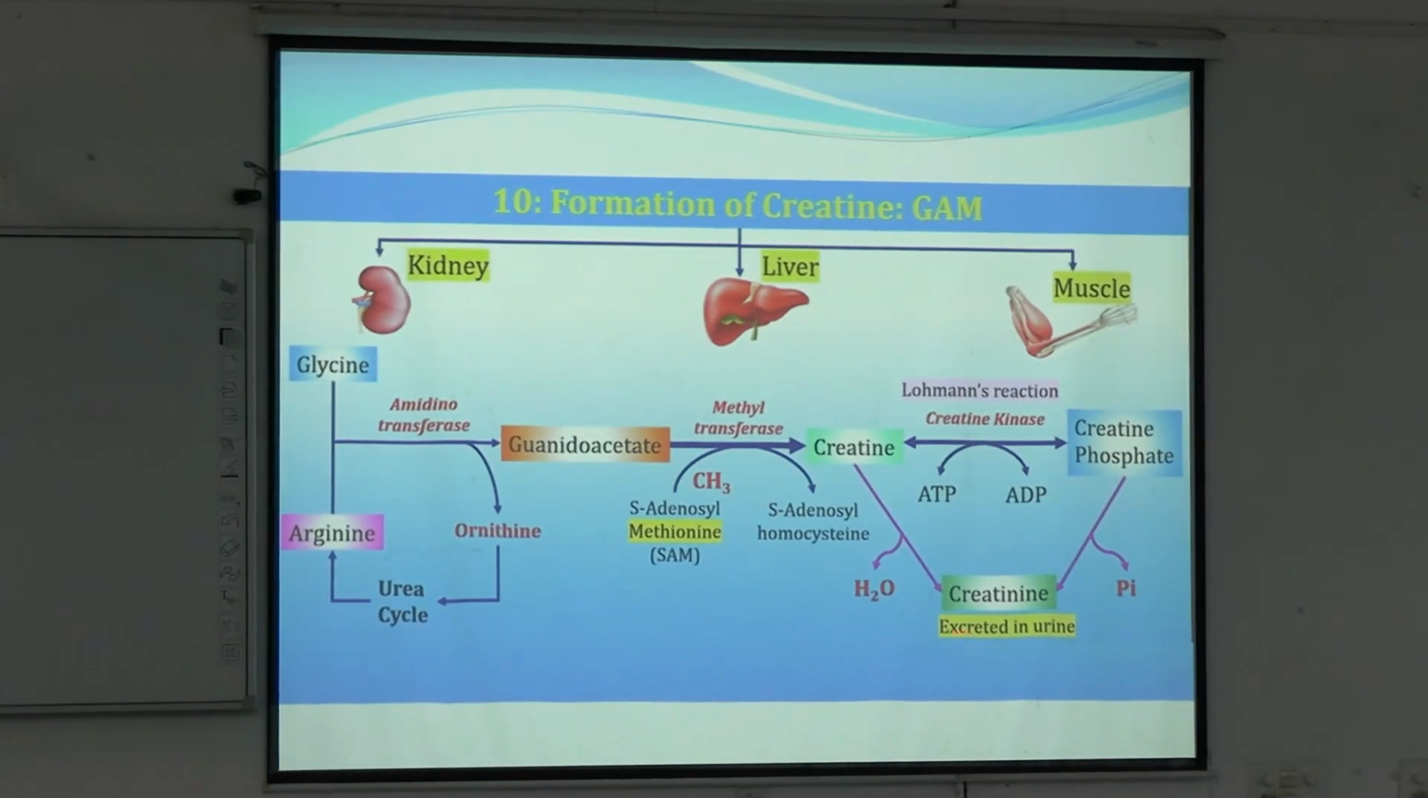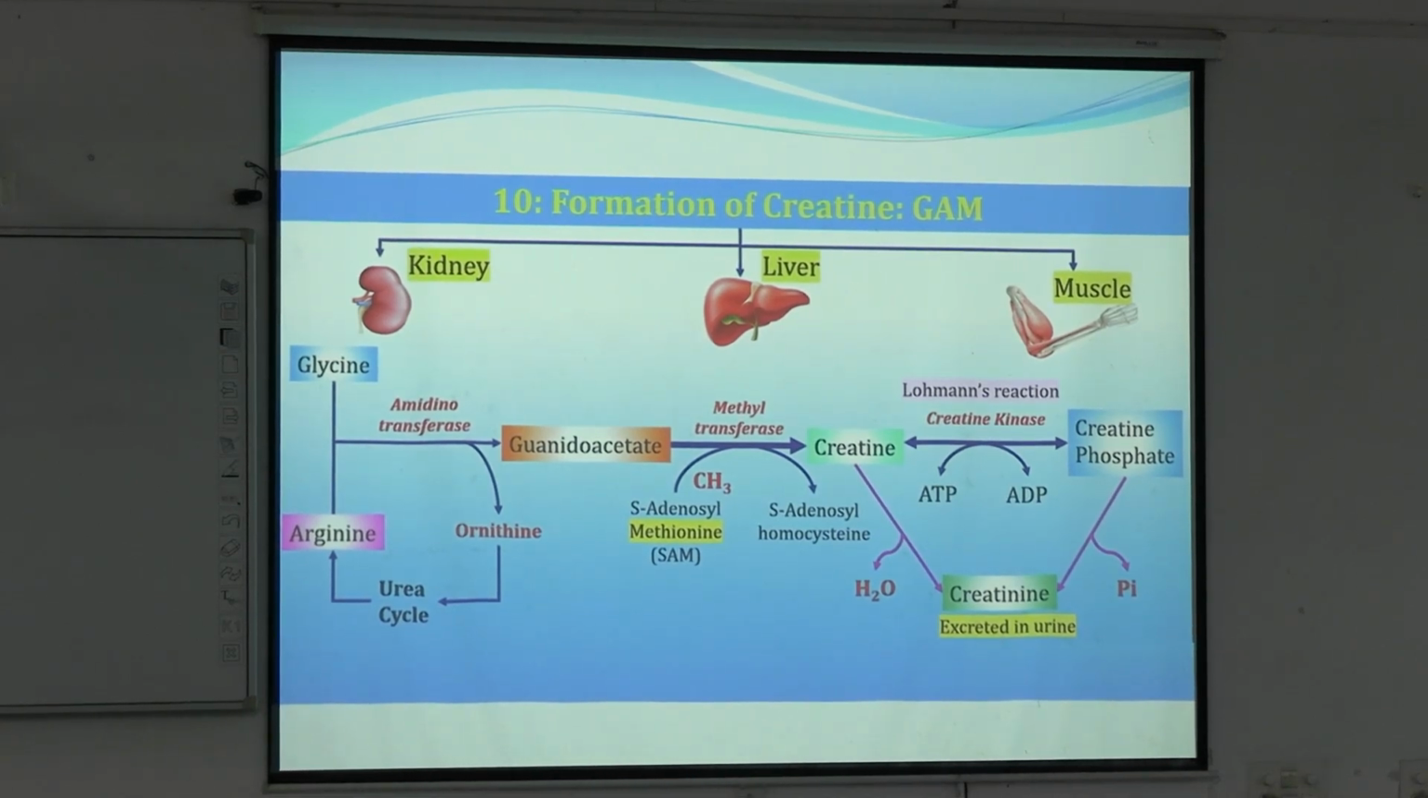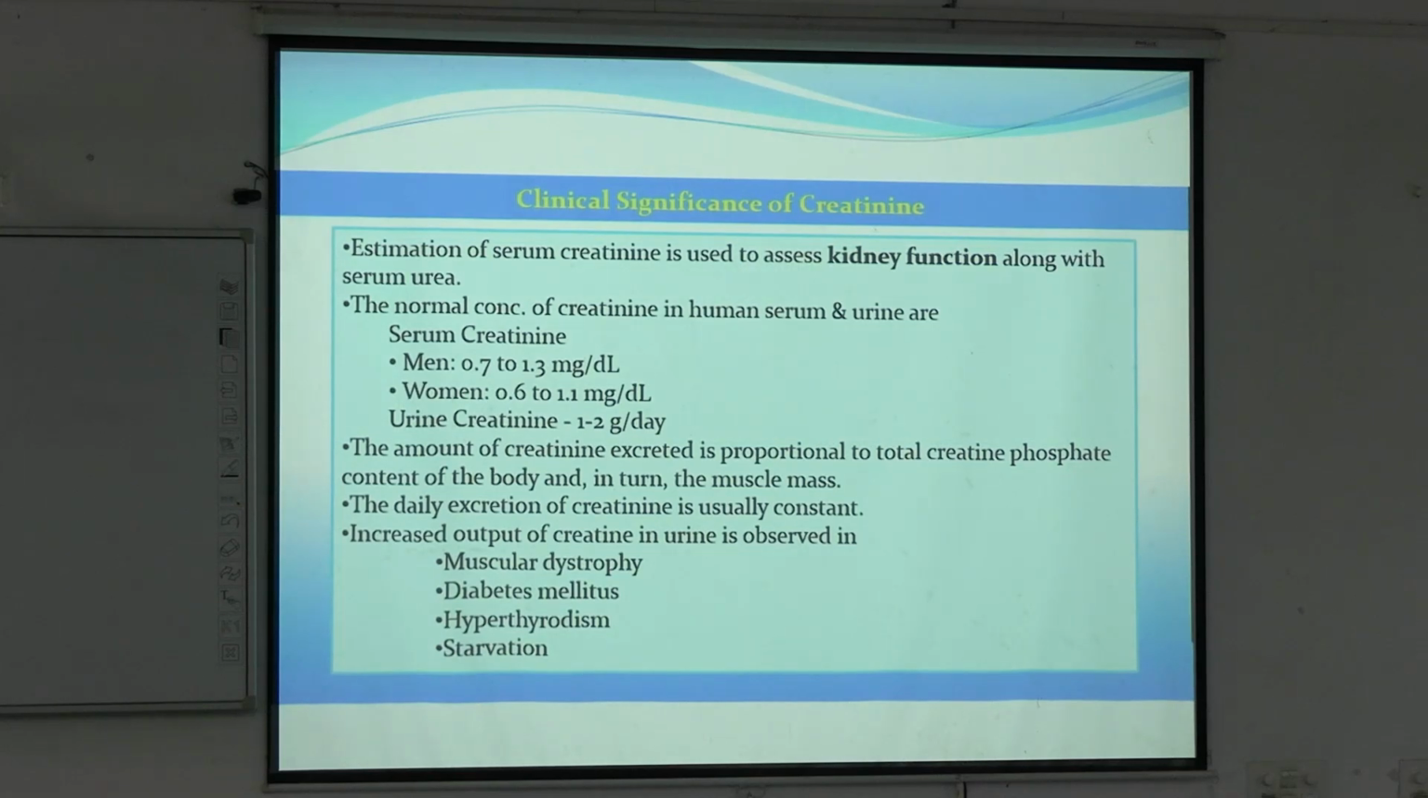So creatinine can be formed from creatine by removal of one molecule of water, or from creatine phosphate by removal of one inorganic phosphate. Clear? And this creatinine is an inert substance. This cannot be reabsorbed, or produced in our renal tubular cells. Okay, so that's why this is freely excreted in our urine, and this makes creatinine very important.